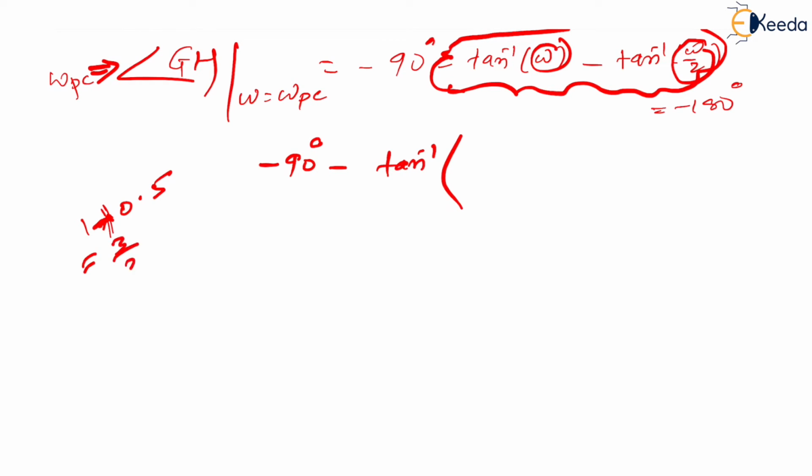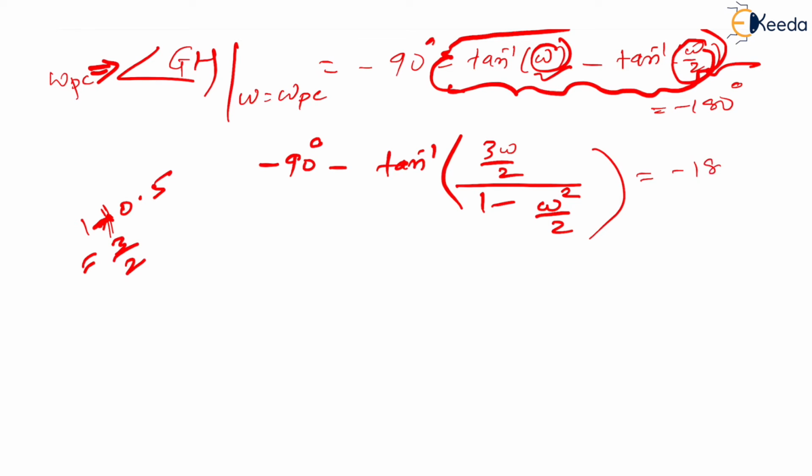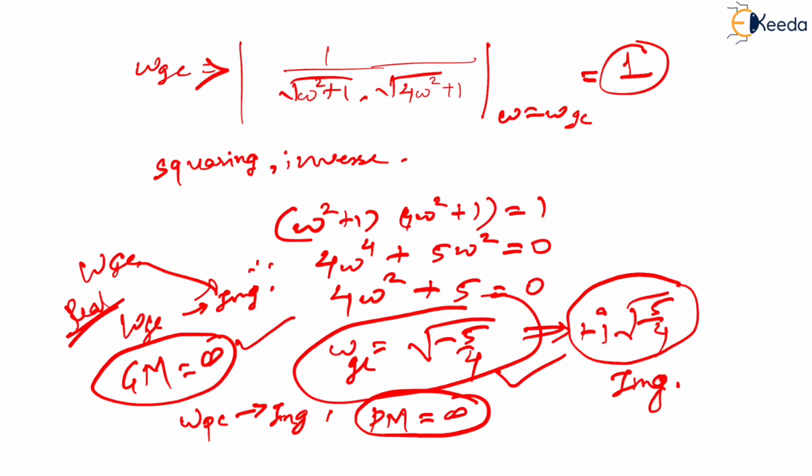What is 1 plus 0.5? It is going to be 3 by 2, right? So this becomes 3 omega by 2 upon 1 minus a into b. A is omega, b is omega by 2, it becomes omega squared by 2, right? And this has to be equated to minus 180 degrees, we have seen.